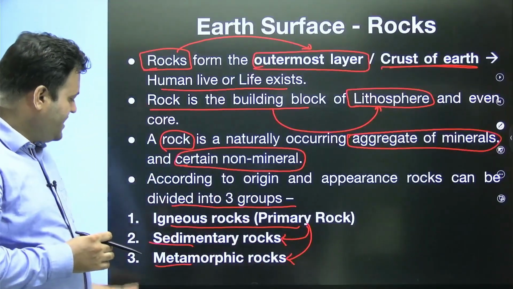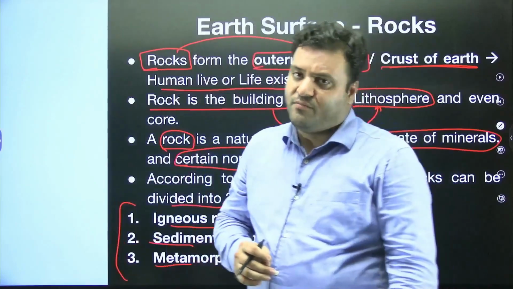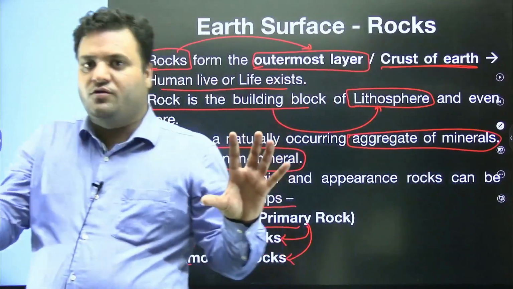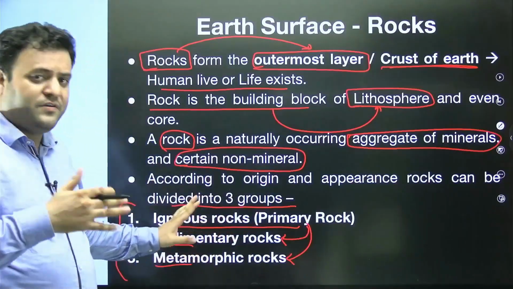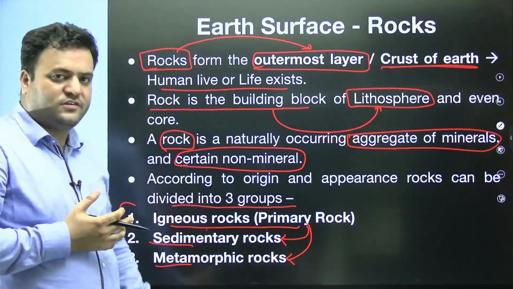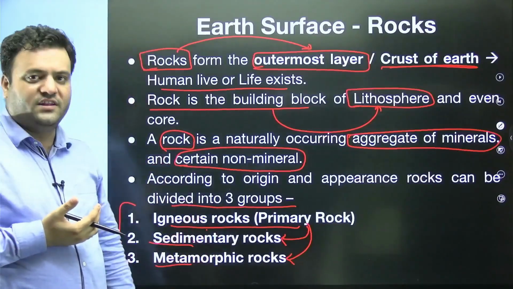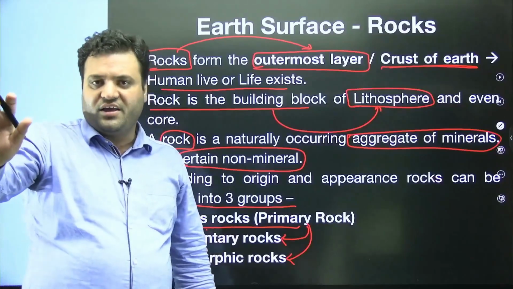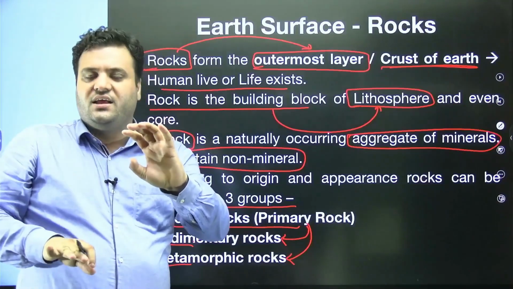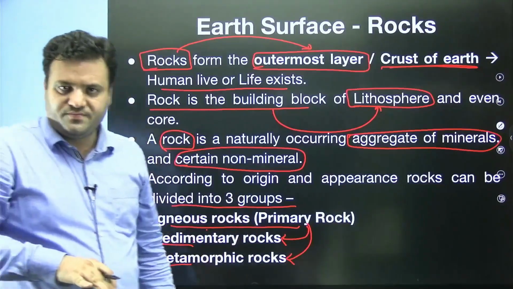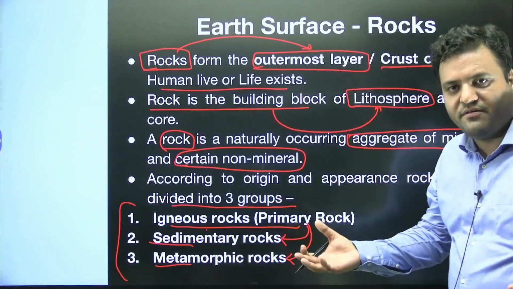Okay, so we have 3 groups of rocks named as igneous, sedimentary and metamorphic. So our crust of earth is comprised of different ratios of these rocks. Our earth crust is comprised of different ratios of these 3 rocks. You will see somewhere we have an igneous rock at the surface. Horizontally as well as vertically, we could have these rock slabs. Okay, we could have igneous rock, we could have a sedimentary rock, and we could have a metamorphic.